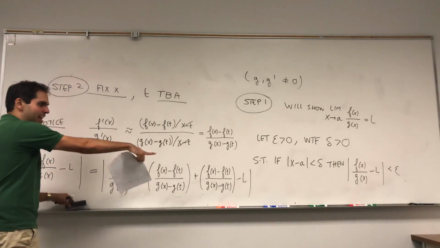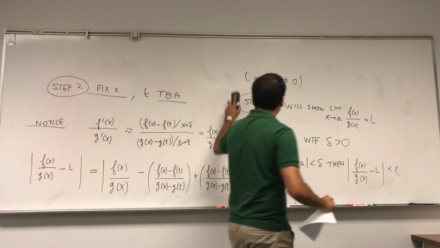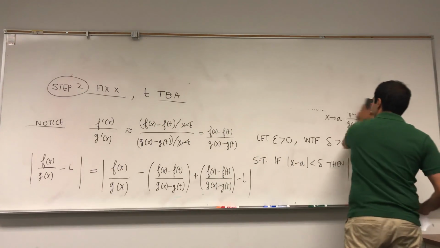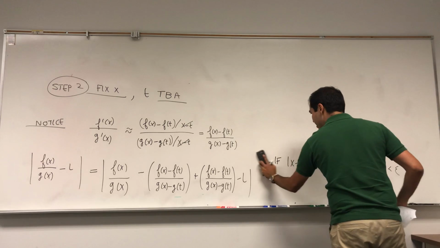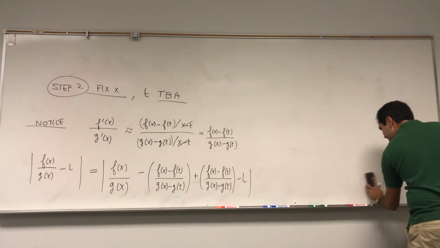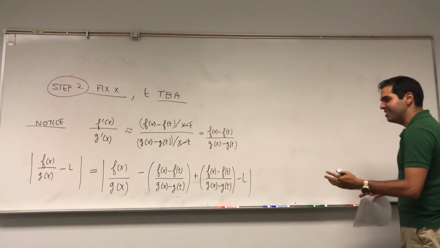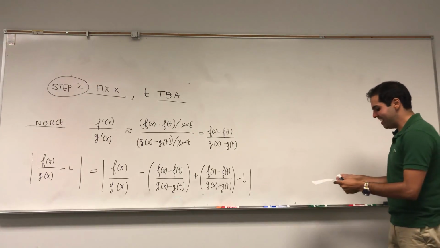If you cancel that out, then you do get that it equals f(x)/g(x) minus L. Okay, good. So it's kind of weird because we took something easy and made it horribly complicated.